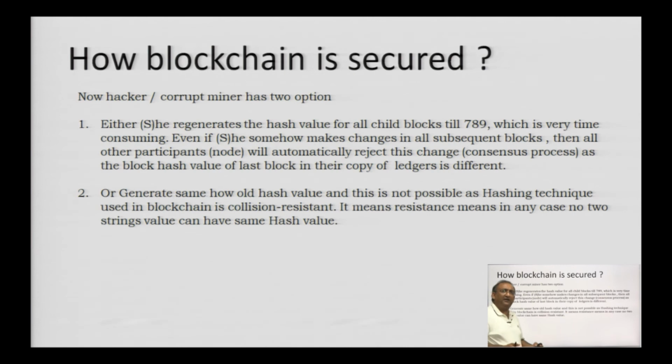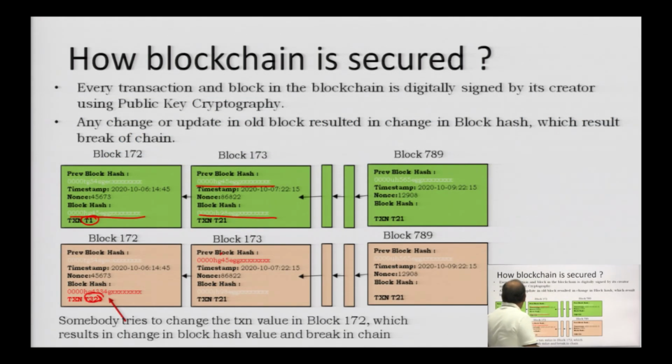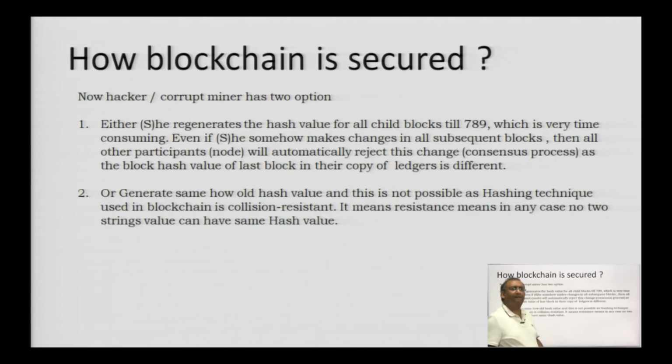The second option is that somehow the miner changes things in such a way that the block hash value of this 72 does not get changed. But this is not possible, because as per the blockchain all the hashing techniques have to be collision resistant.